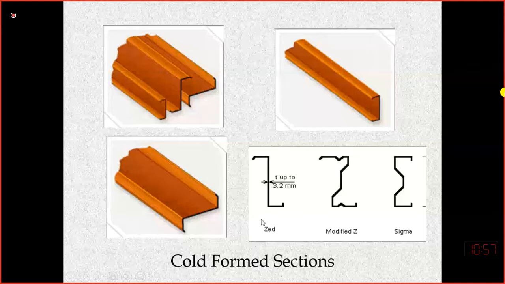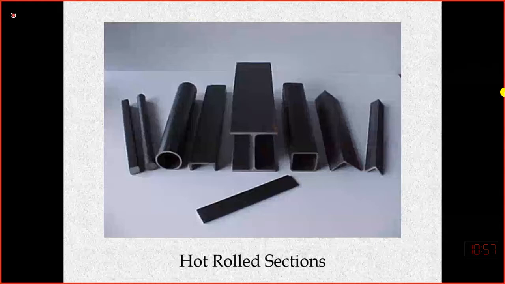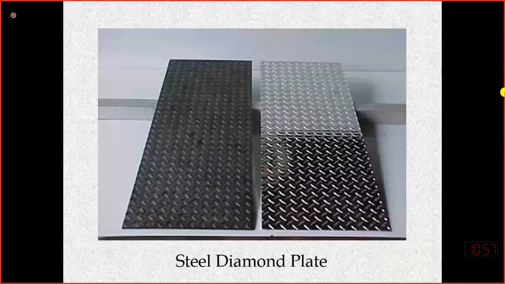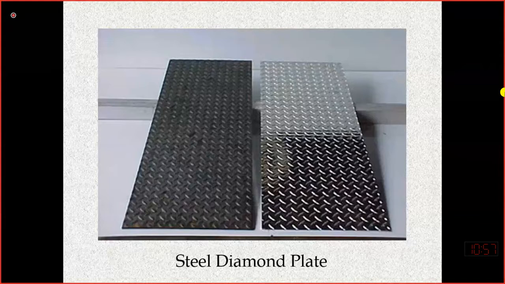On the other hand, in hot rolled sections, the dimensions or thicknesses are larger as compared to cold form sections. So these are the steel plates which might be used in the floor or in a wall to cover up the gap between beam and column. You might have seen this type of sheet in buses, in the floor. This may have some traction. For example, these are the steel diamond plates, or they might be plain.